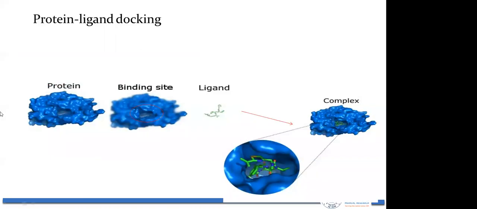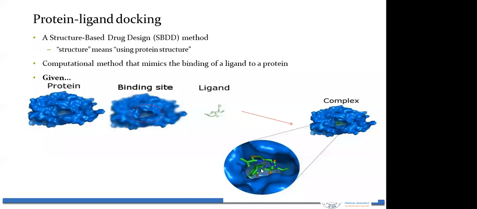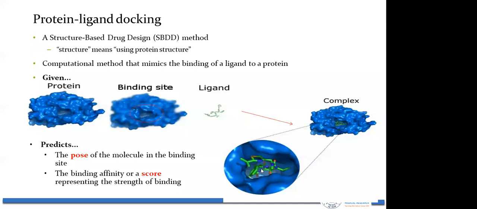Now, this is basically the protein. There is a binding pocket I have shown here. This is the ligand. Now this is the complex, and this is how it is sitting inside, and you have to look at how it is sitting. So docking uses the protein structure and a computational method that mimics the binding of the ligand to a protein, given the protein binding site and the ligand. And what does protein ligand docking predict? The pose of the molecule in the binding pocket.